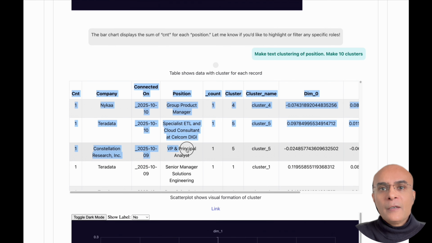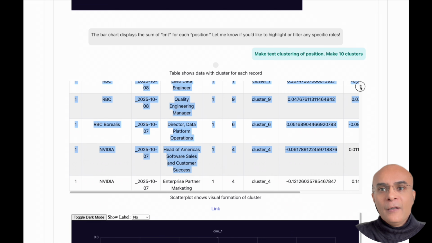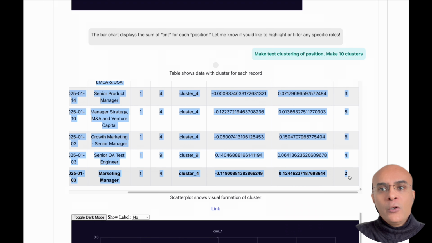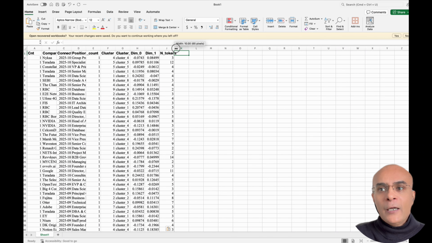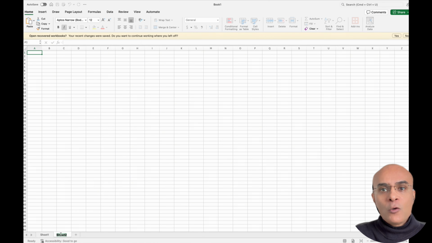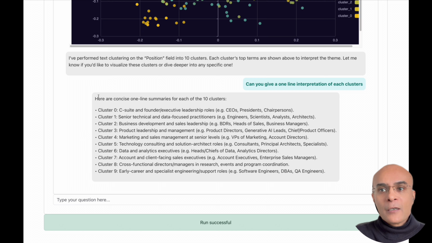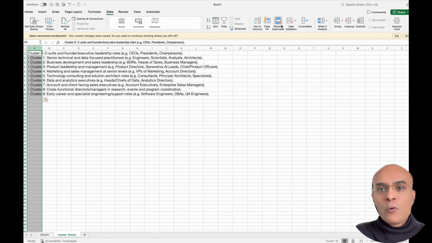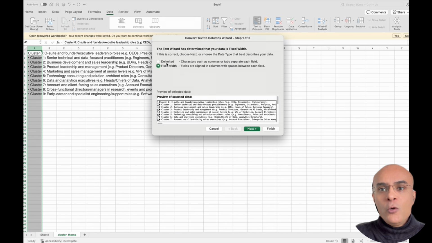So now let us do one thing. Let us take the data of the clustering results, and then we are going to add this additional column which is going to give us the cluster interpretation. So let us first of all take this data into an Excel file, and then we are going to add a new column, which is going to be called the cluster theme, which will correspond to the cluster interpretation. So let us now create a new tab called cluster interpretation, and we can take the data from the agent and paste it in this new sheet, and I'm going to convert this data into two new columns.